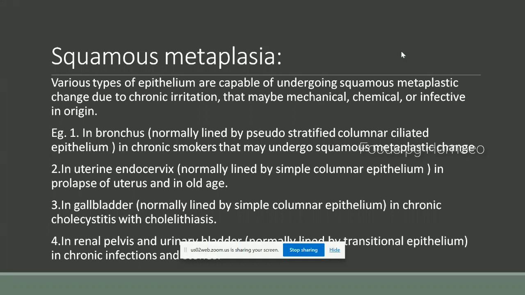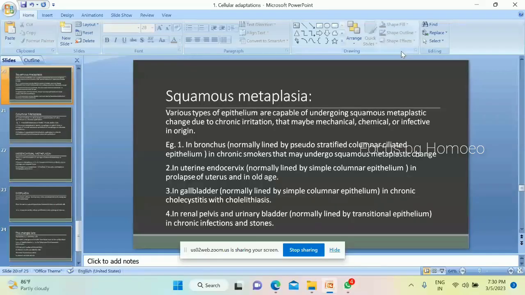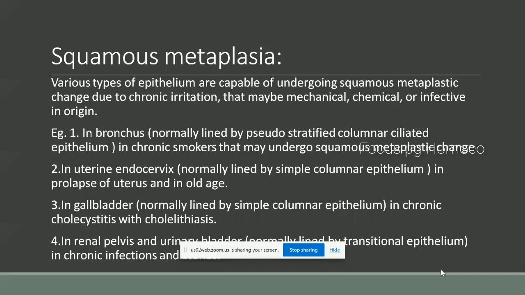In squamous metaplasia, various types of epithelium are capable of undergoing squamous metaplasia. There are changes due to chronic irritation that may be mechanical, chemical, or infective in origin.